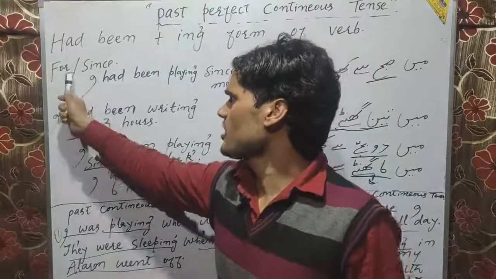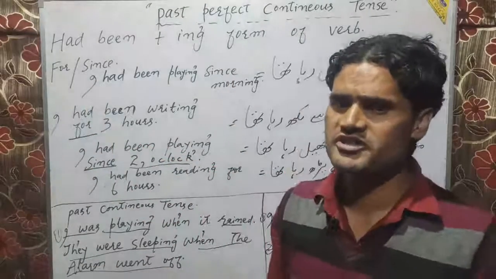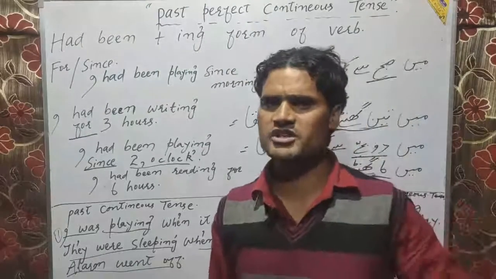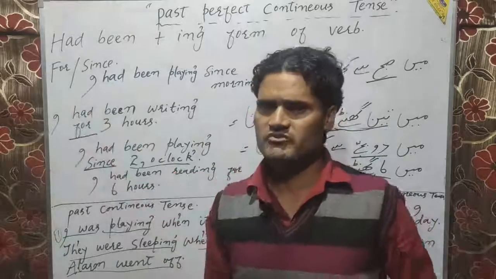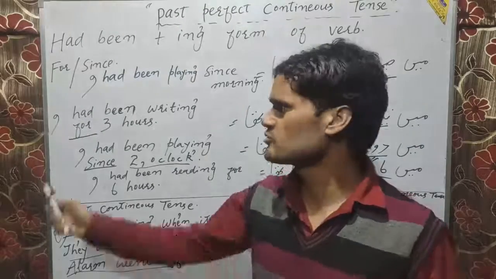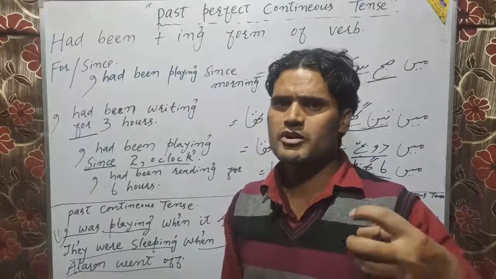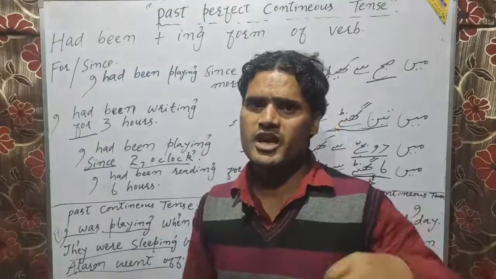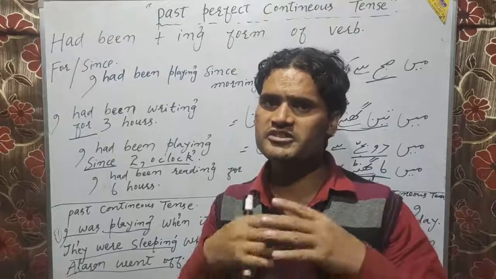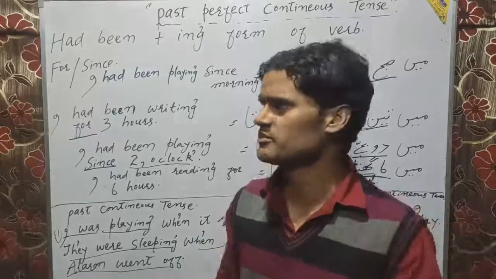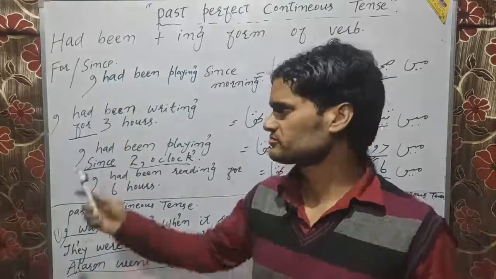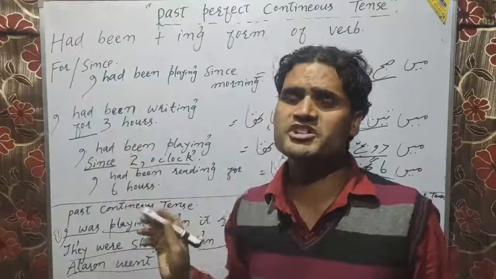For or since. For and since are also used in the case of past perfect continuous tense. Now the question arises, what is for and what is since? Where can we use for? Where can we use since? For denotes period of time, since denotes point of time. What does it mean? Point of time means the time at which we start an action, we start doing something. The exact time at which we start doing something. For denotes period of time. In other words, it is the duration of time.